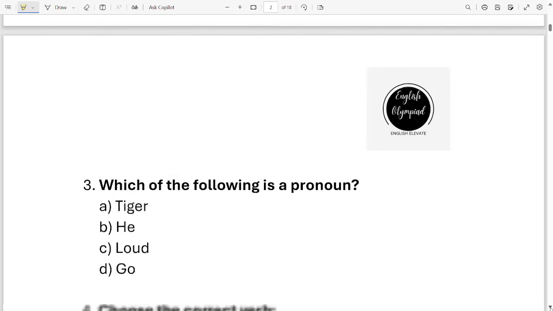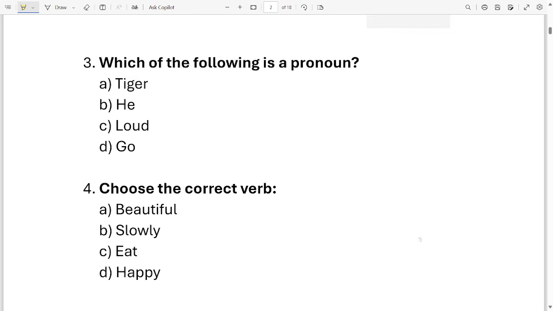Next question. Question number 3. Which of the following is a pronoun? Here are your options: tiger, he, loud, go. Can you identify the pronoun out of these four options? It is option B, he.